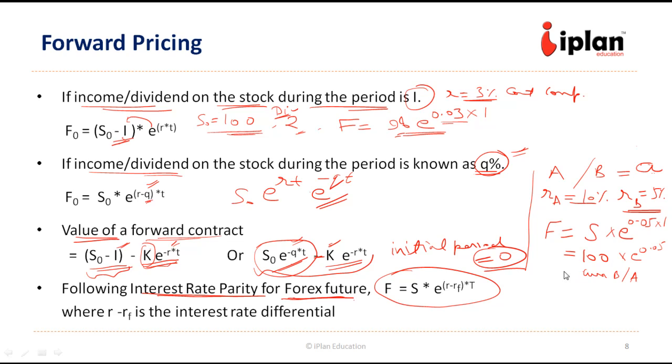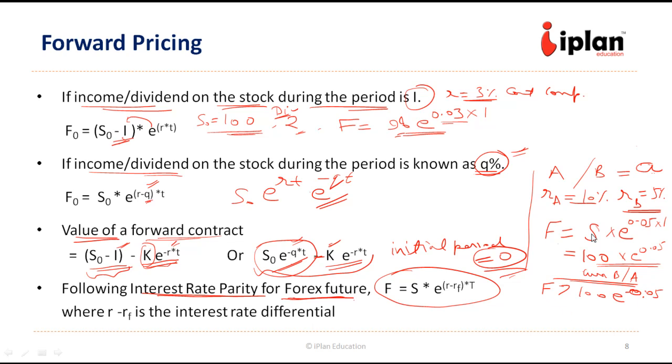So this is what the rate is. Now if this relationship does not hold good, suppose this future price is more, suppose F is greater than 100 into e to the power 0.05, then what is going to happen?